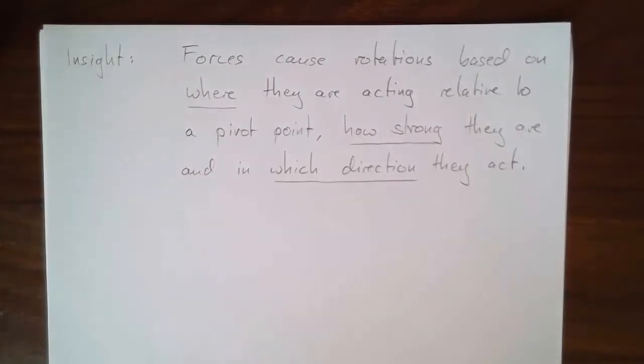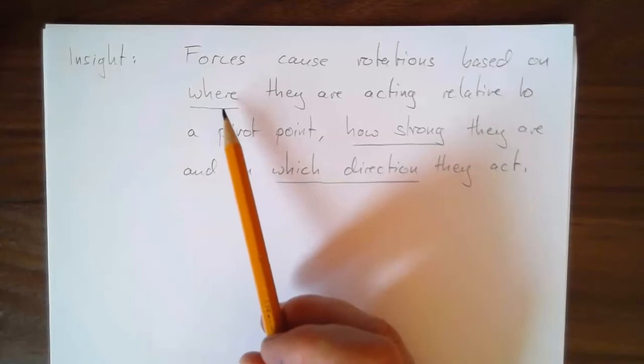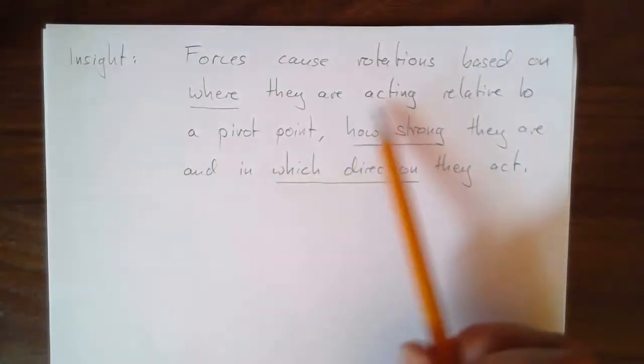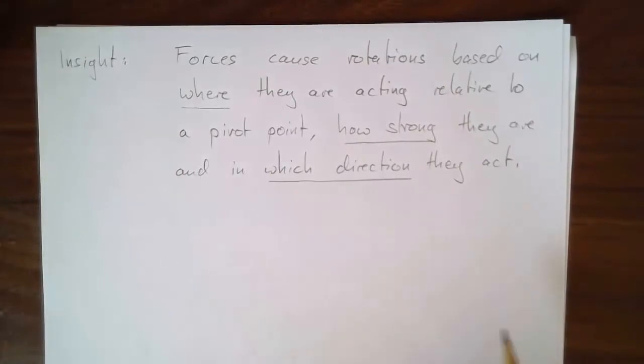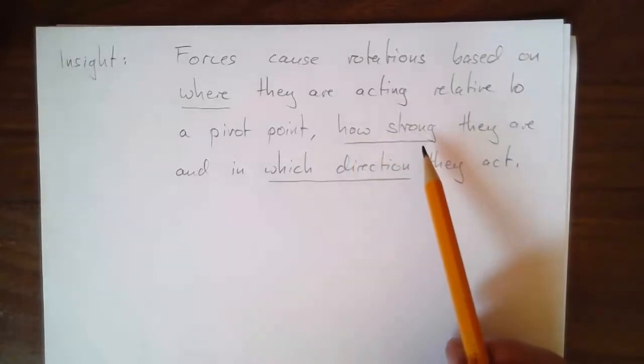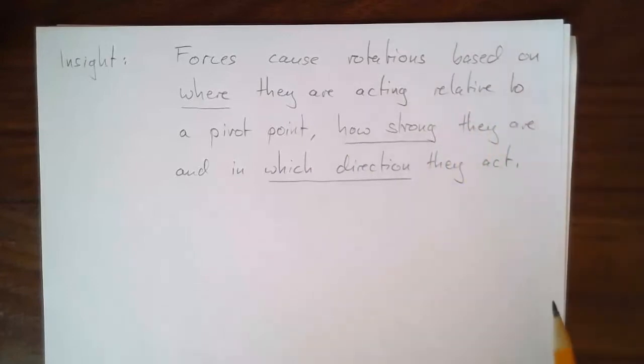Here's our key insight. Forces cause rotations, and they cause rotations based on where they are acting. We saw that, for example, with the door, or trying to hold up a long bar, where they're acting relative to a pivot point, the point around which the object might rotate. How strong they are, that's fairly obvious. If I push harder, I'm trying to induce more rotation, as it were.